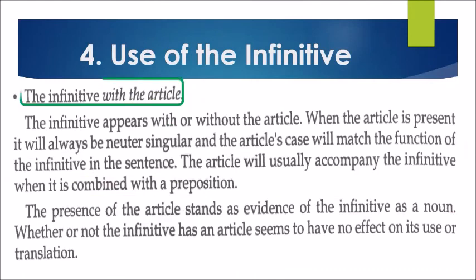Also, an infinitive with the article. The infinitive appears with or without the article. When the article is present, it will always be neuter singular, and the article's case will match the function of the infinitive in the sentence. The article will usually accompany the infinitive when it is combined with a preposition. The presence of the article stands as evidence of the infinitive as a noun. Whether or not the infinitive has an article seems to have no effect on its use or translation.